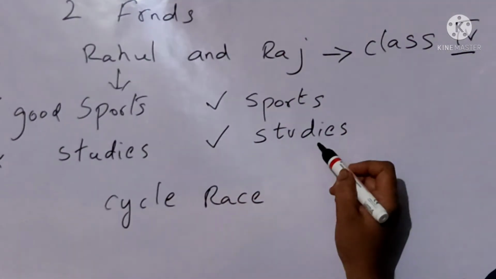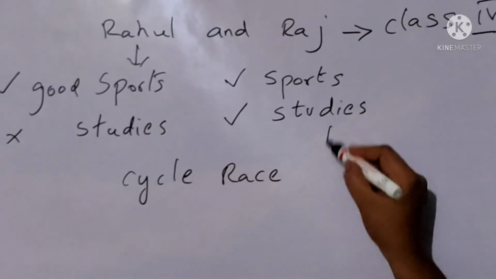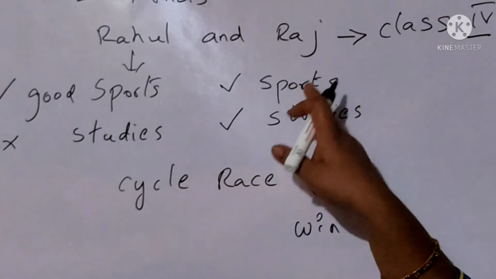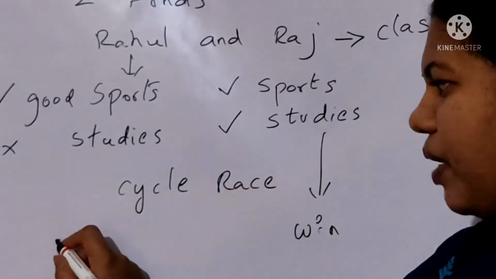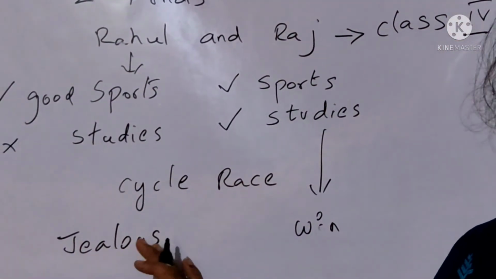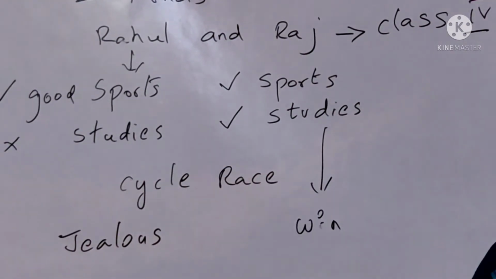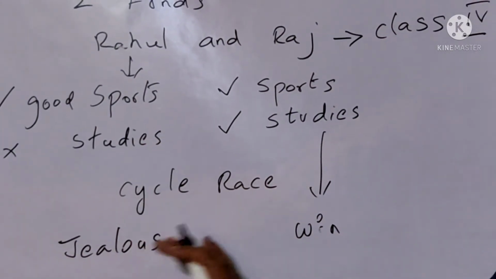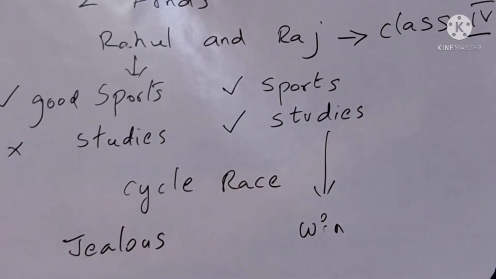So this Raj was good at sports as well as studies. What happened? Always he used to win. So when Raj always used to win, what happened to Rahul? Rahul was becoming jealous. Jealous means what? He doesn't like his friend to win the contest because he was not good at studies, right? And the other person was good in both. So he became jealous of his friend because he is winning in both sports as well as studies.